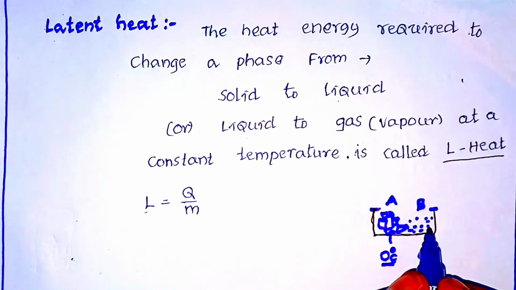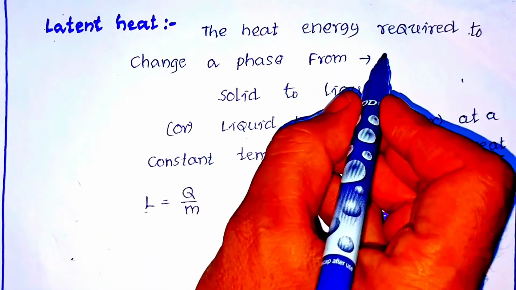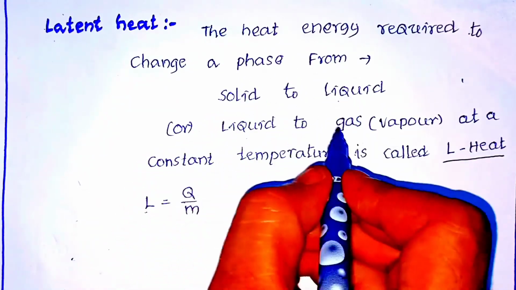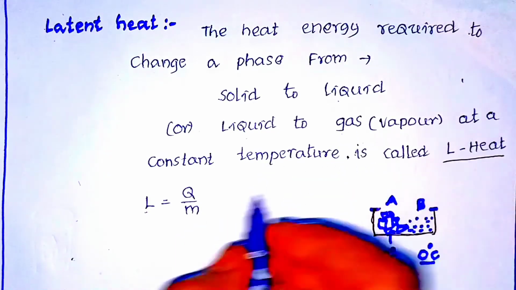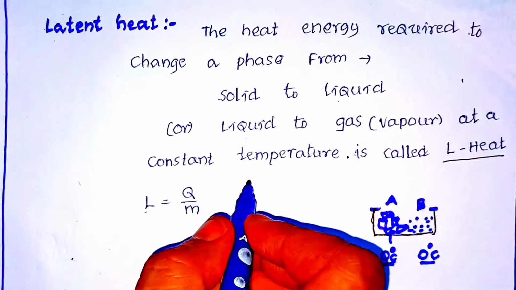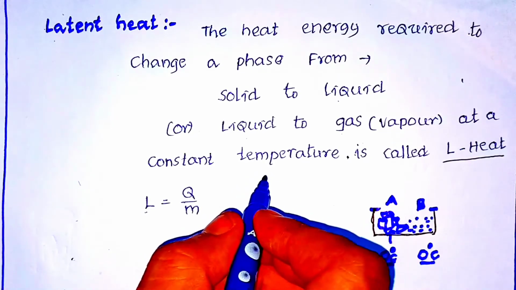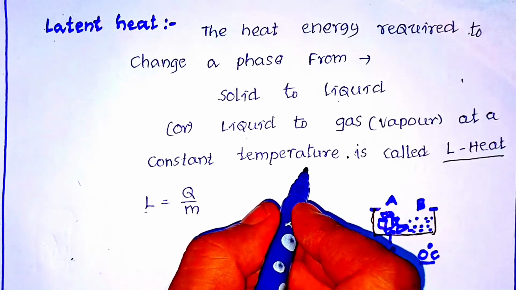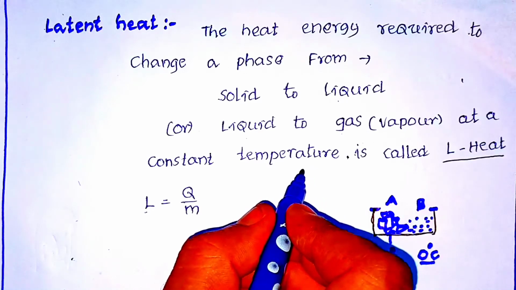That's why the definition is the heat energy required, whether by absorption or released, for a phase change from solid to liquid or liquid to gas at a constant temperature is called latent heat. We should consider this in the definition, that at a constant temperature, we should write this when writing the definition of latent heat.